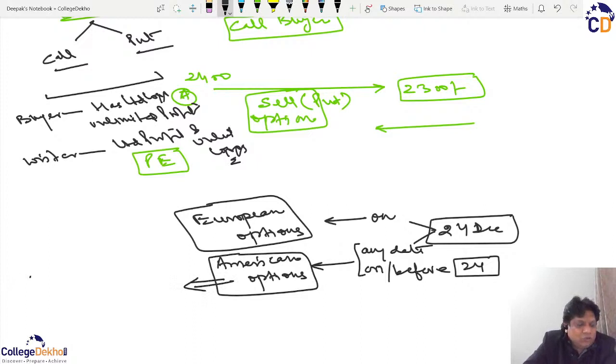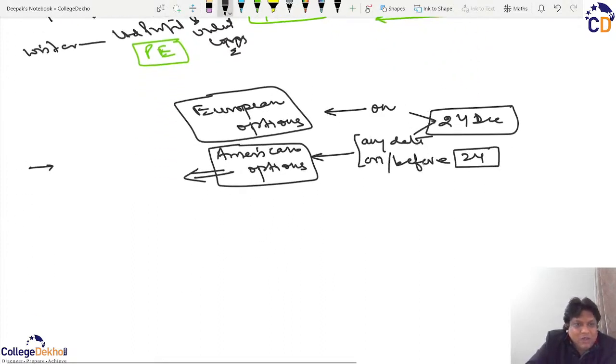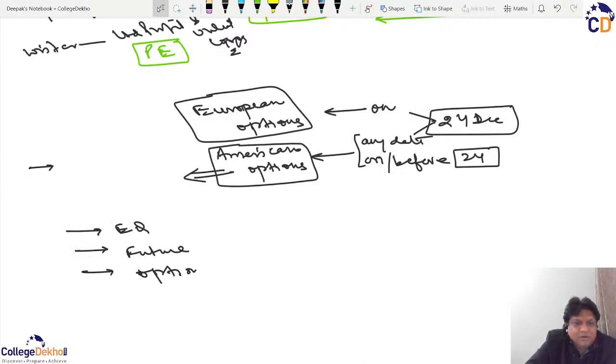is one of the most usable forms and one of the most profitable forms, and also one of the most loss-making forms, because it involves a huge risk that has been going on in the market. So people can either deal in equity, people can also trade in futures, or they can trade in options. But if they are trading in equity, then it's a kind of financial asset.